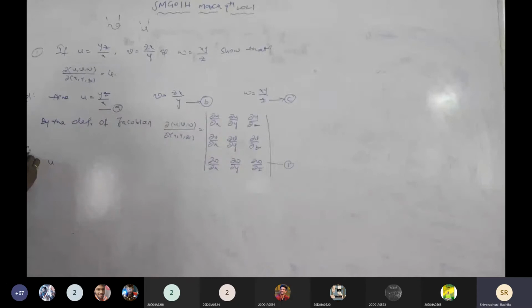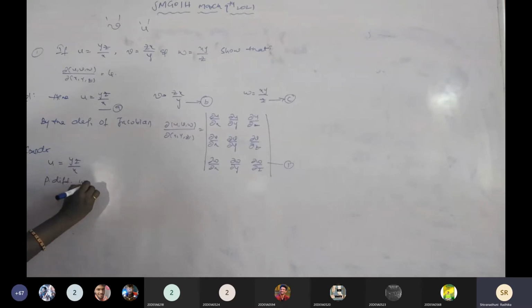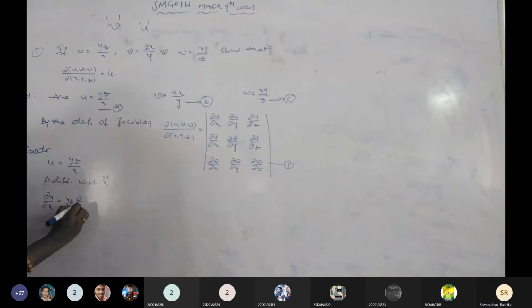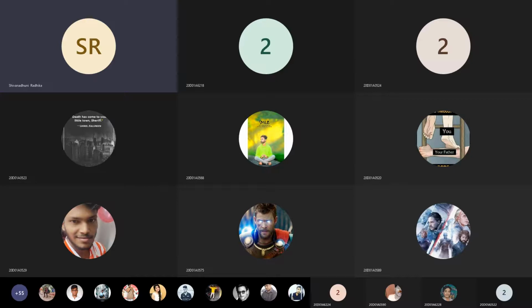So u equals yz by x. Partially differentiating with respect to x first of all. Then ∂u/∂x, u is a function of x, y, z. When we are differentiating with respect to x, yz is constant, and we have 1 by x.